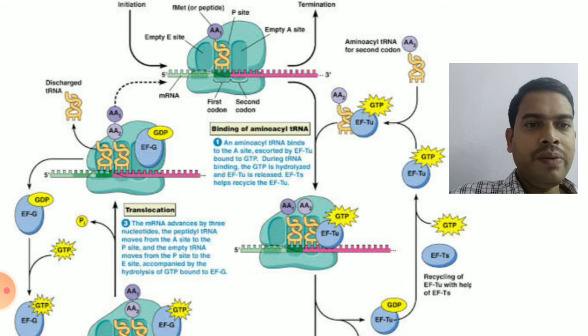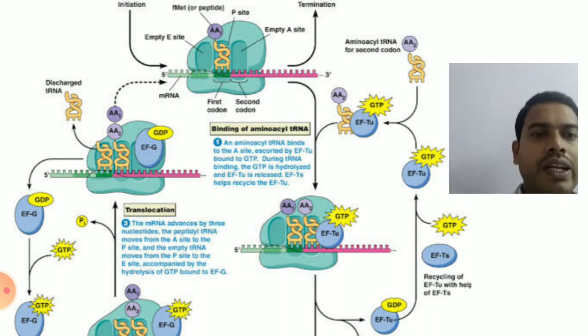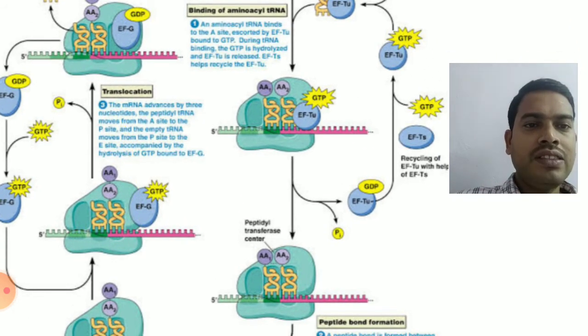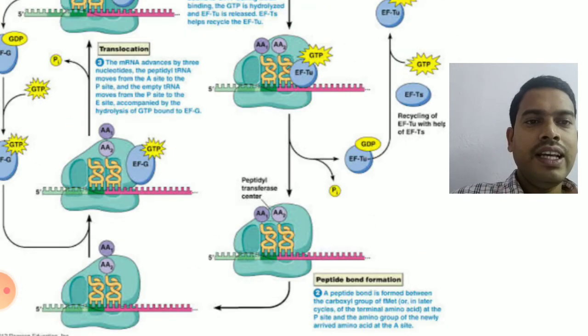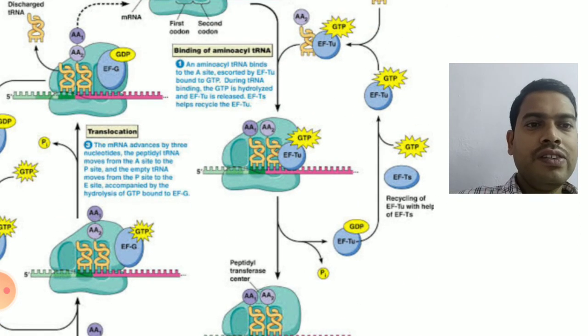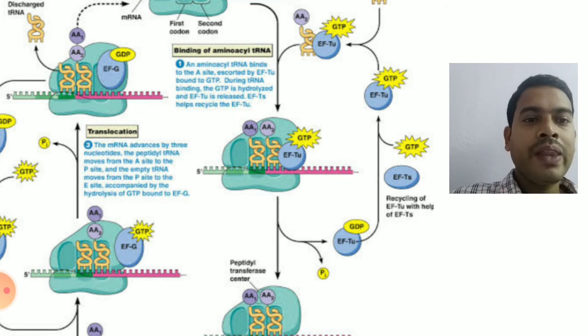After bringing it, with the hydrolysis of GTP, the second tRNA will be introduced into the A site, and EF-Tu GTP will become EF-Tu GDP. This EF-Tu GDP will be recycled by EF-Ts again to EF-Tu GTP, and again the next incoming new tRNA will be brought by EF-Tu.